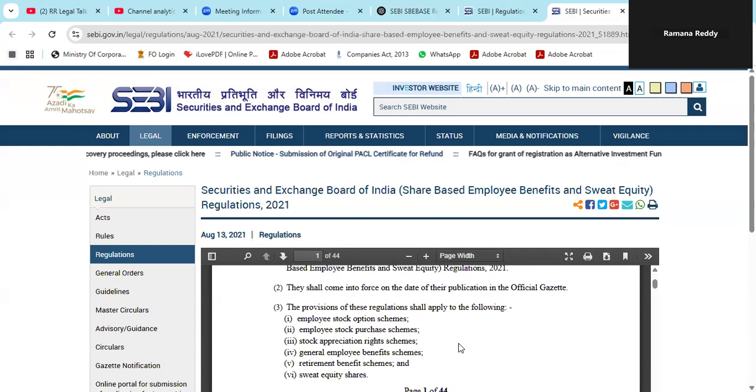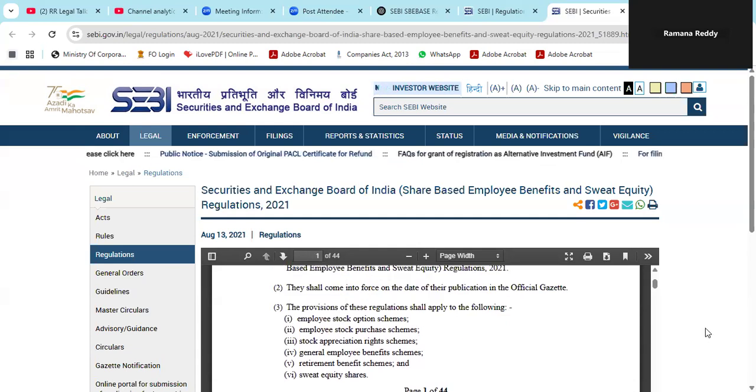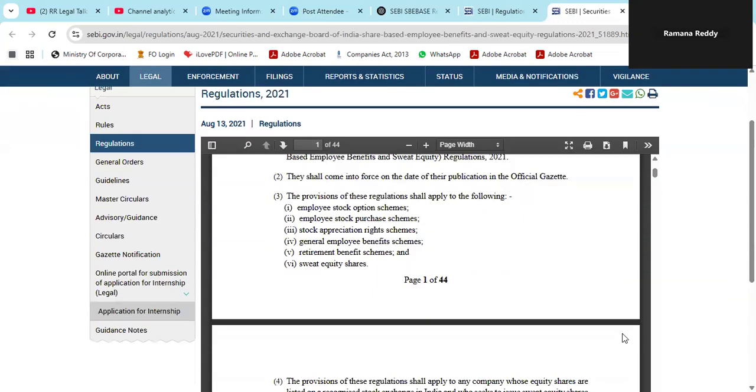The provisions of these regulations shall apply to the following schemes, a total of 6 schemes. One is the employee stock option scheme, second is the employee stock purchase scheme, third is the stock appreciation right scheme, fourth is the general employee benefit scheme, fifth is the retirement benefit scheme, and sixth is the sweat equity scheme. So these are all 6 schemes covered under these regulations. Employee stock option scheme, ESOS. Employee stock purchase scheme, ESPS. Stock appreciation right, SARS. General employee benefit scheme, GEBS. Retirement benefit scheme, RBS. And sweat equity shares.